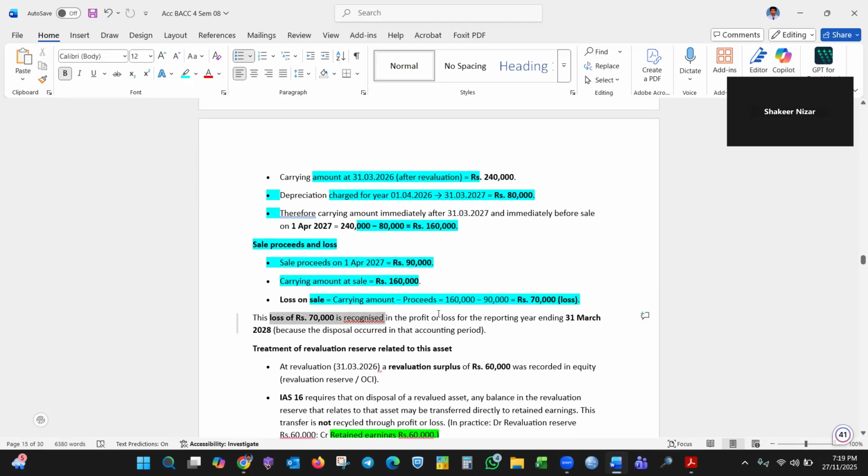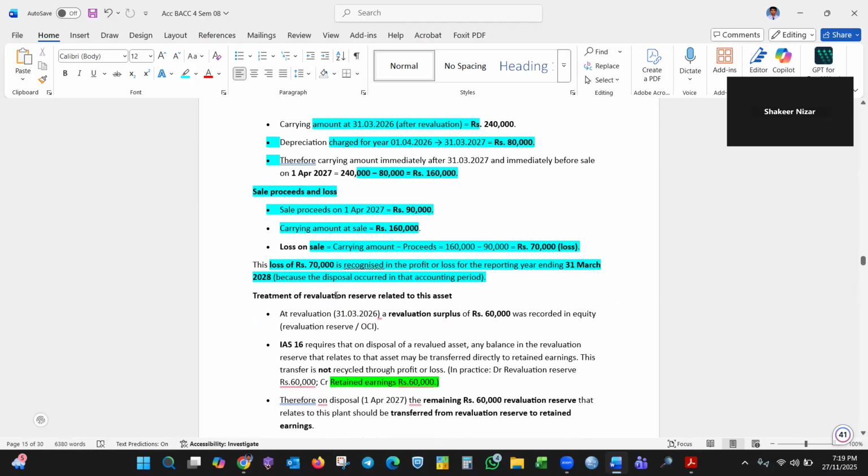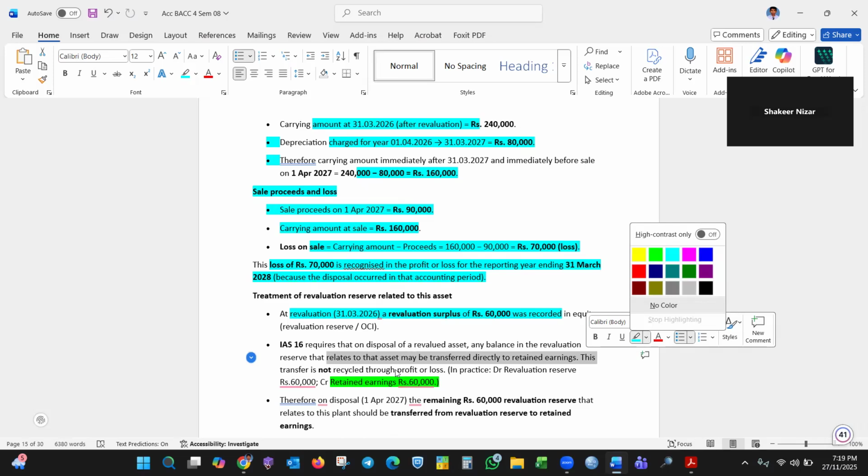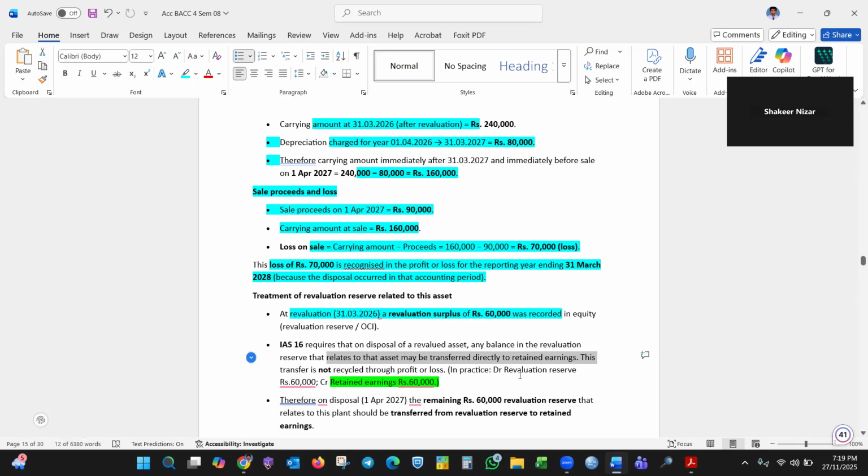The loss on disposal of the revalued asset is recognized in P&L during the period. The revaluation surplus is recorded in equity. On disposal, the balance of the revaluation reserve related to the asset may be transferred directly to retained earnings. This transfer does not recycle to P&L. In practice, debit revaluation reserve and credit retained earnings.